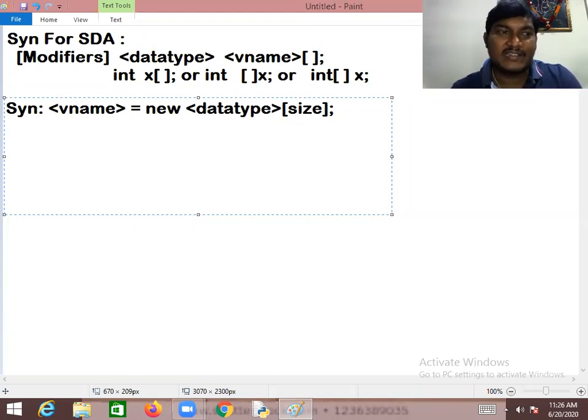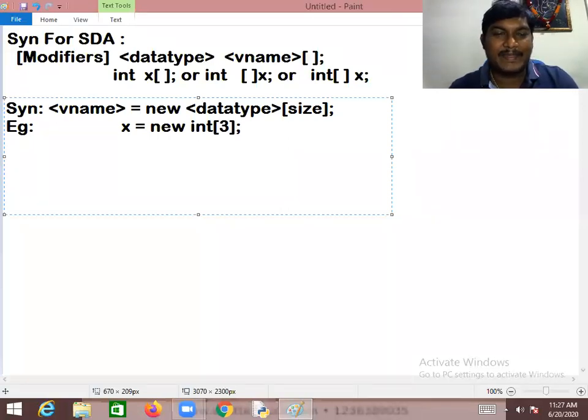Concentrate, see now what I am writing. Example: x equal to new integer of, and here we specify how many elements you want to store. Three elements I want to store.